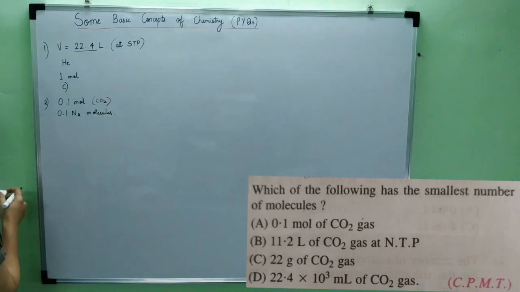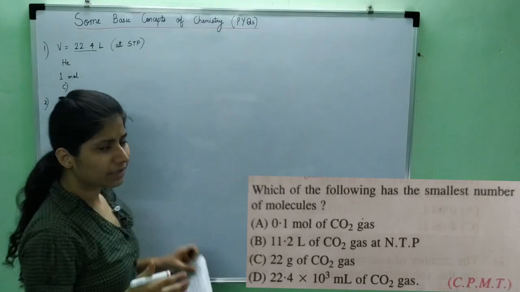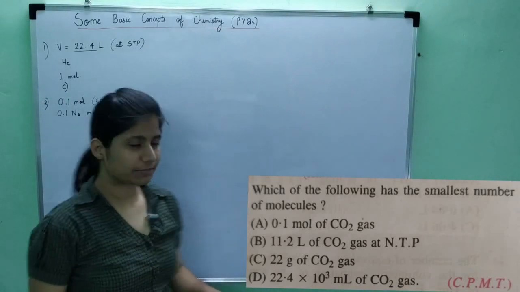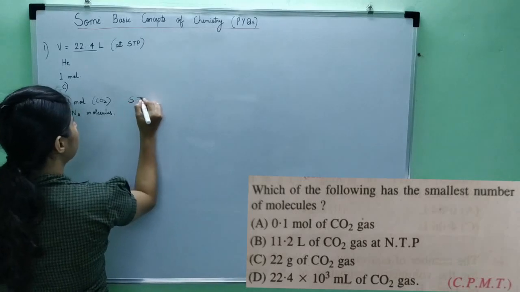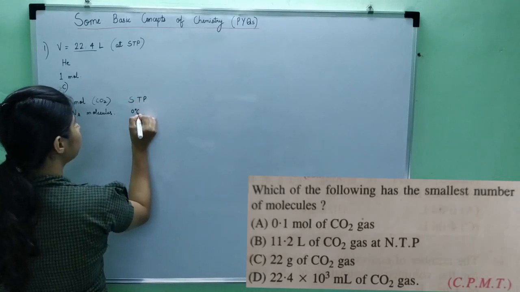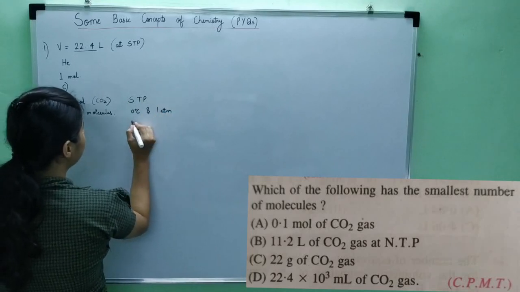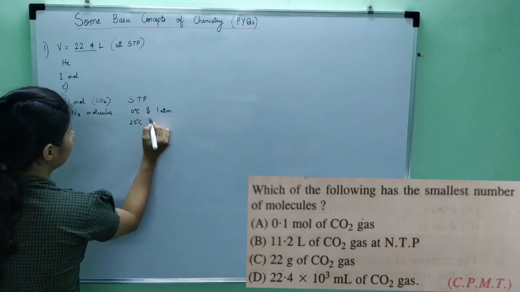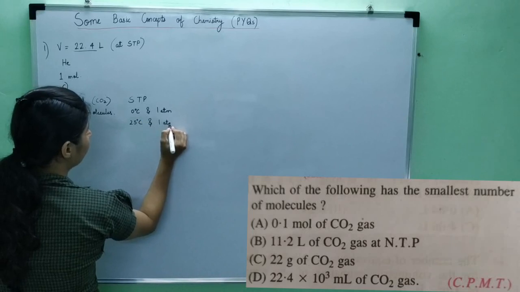The next one is 11.2 liters of CO2 at NTP conditions. What are STP conditions? STP is 0 degrees Celsius and 1 atmosphere. NTP is normal temperature and pressure, at room temperature, which is around 25 degrees Celsius, and 1 atmosphere.